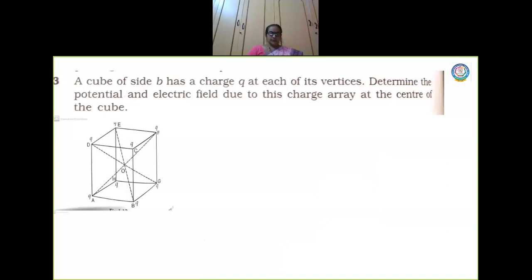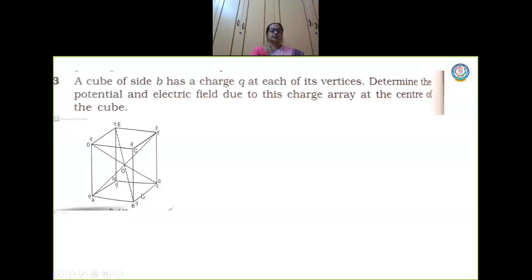Determine the potential and electric field due to this charge array at the center of the cube. So the electric field as such will be 0, because potential we are going to find out. Now, opposite sides will get cancelled. The electric field due to this will be opposite to the electric field at this.